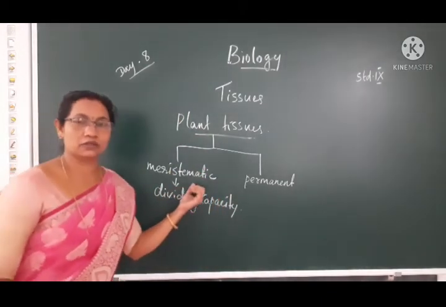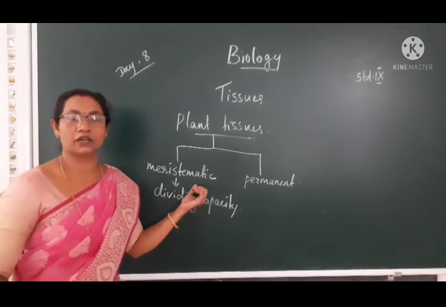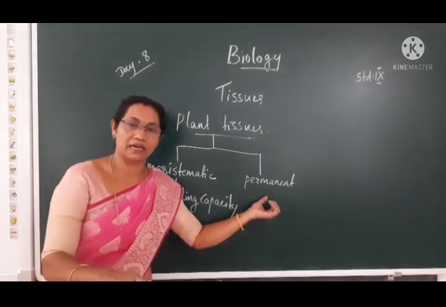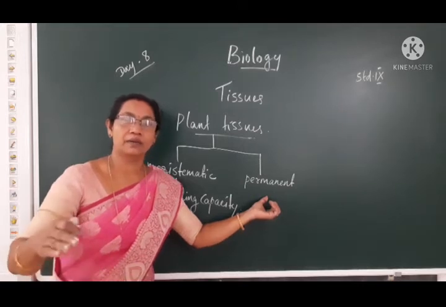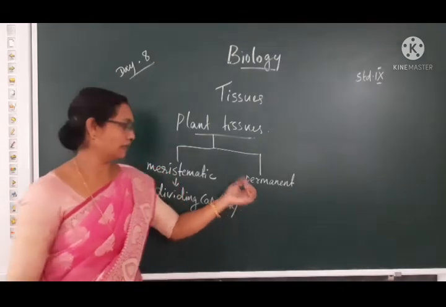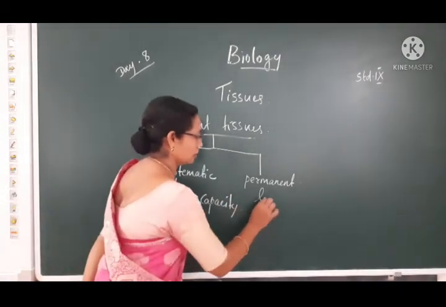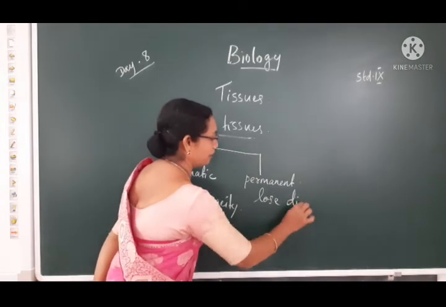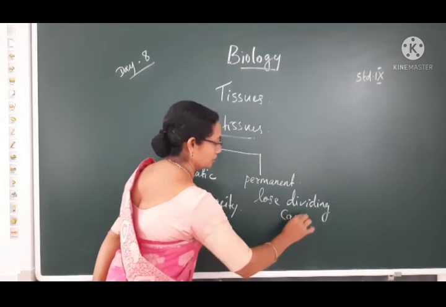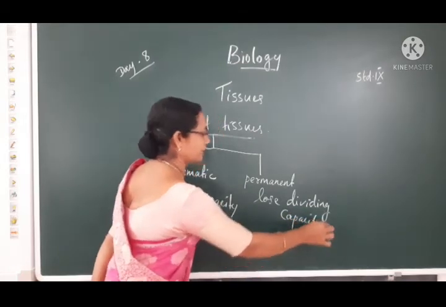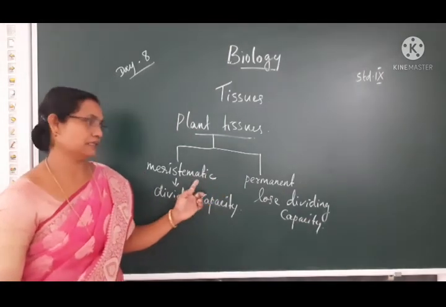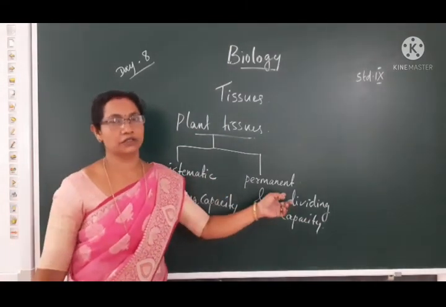The meristematic tissues only undergo cell division, no other function. But the permanent tissues lost the dividing capacity and they begin to perform one particular function. So based on the dividing capacity, plant tissues are of two types: meristematic tissues and permanent tissues.